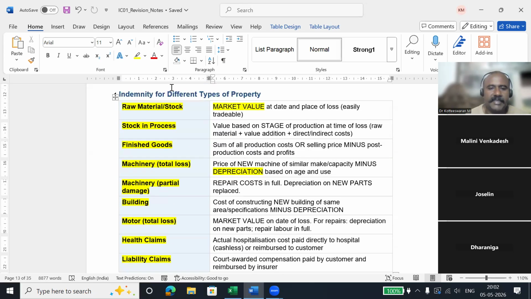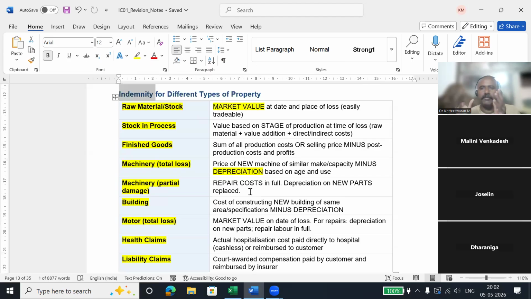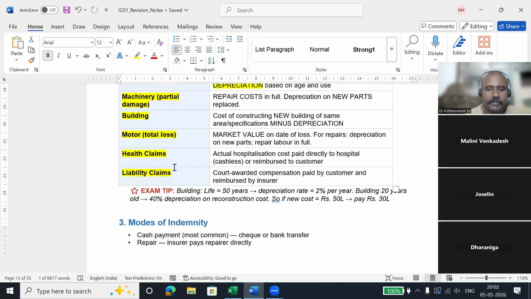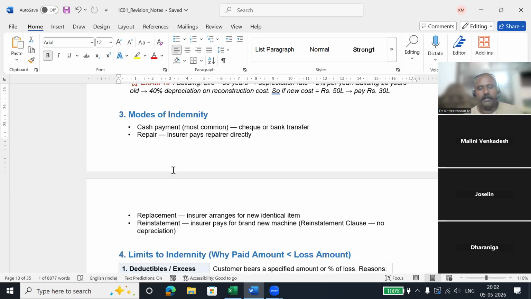So indemnity is basically whatever financial loss you are facing, the same financial loss the insurance company is going to pay. They are not going to pay more than that. So these are the examples. So any questions so far?